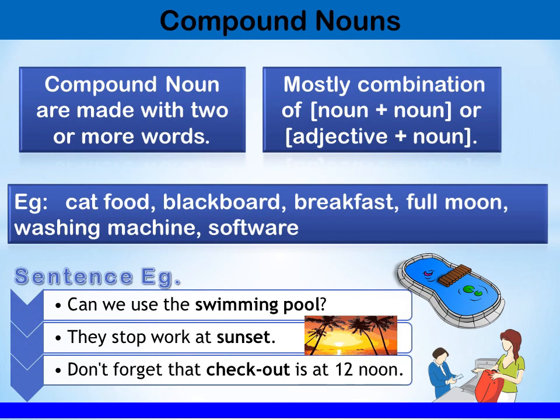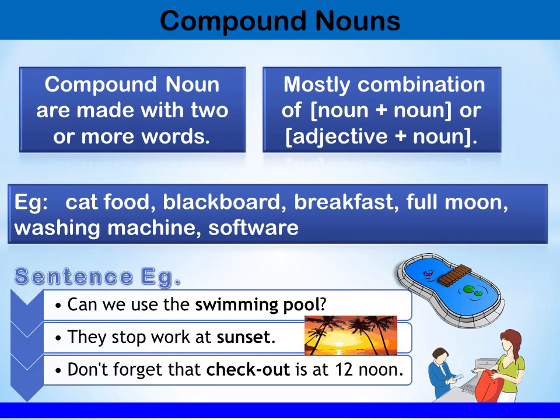Let us see some sentence examples and understand in detail. Can we use the swimming pool? In this sentence, swimming pool is a compound noun. Now observe properly. Swimming is a different word. Pool is a different word. Swimming has a different meaning, pool has a different meaning, right? But when they come together, swimming pool is again a different word and it has a different meaning, right? So compound noun means two or more words coming together forming a totally different word.